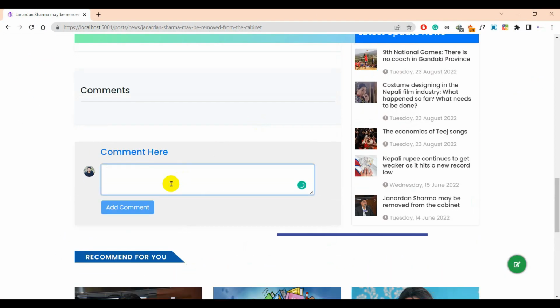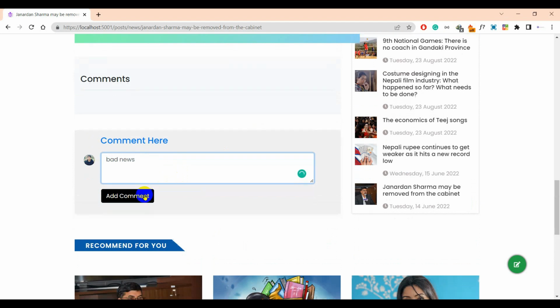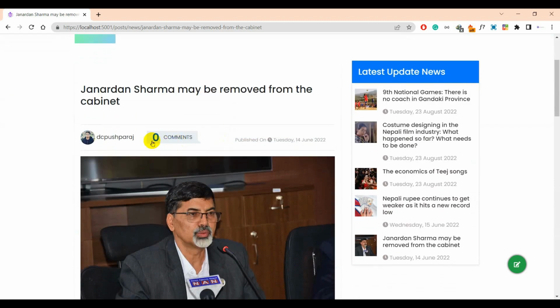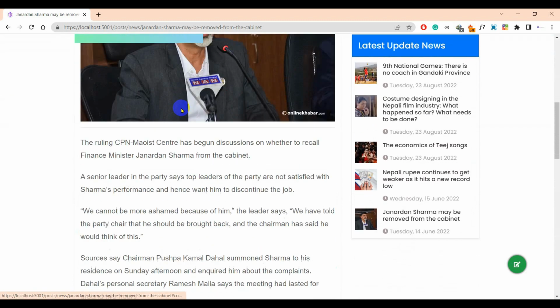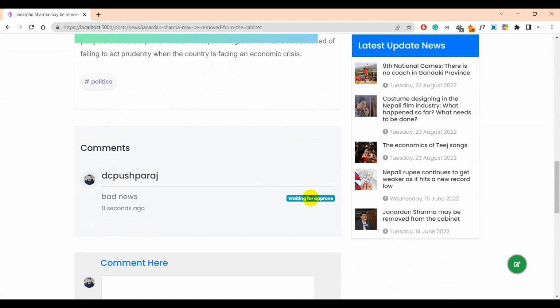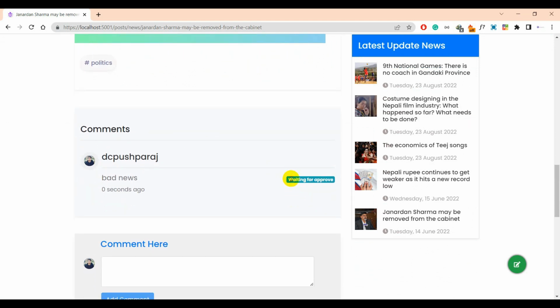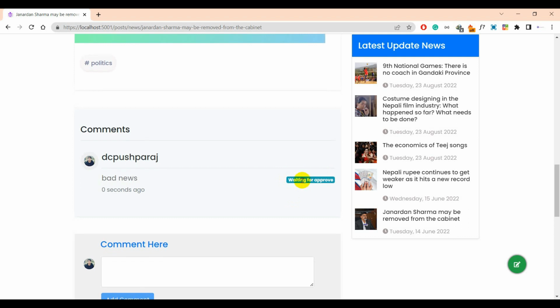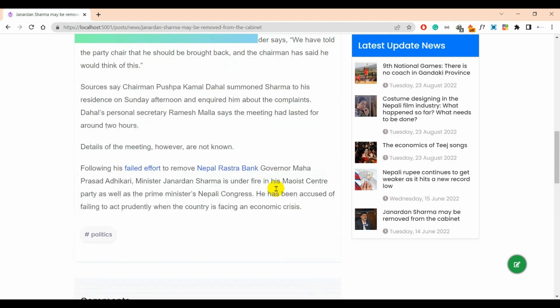This is the comment section where logged in user only can comment in specific news. After approved by admin only updated in comment total number of comment, and this dash will be turned into approved for a specific user.